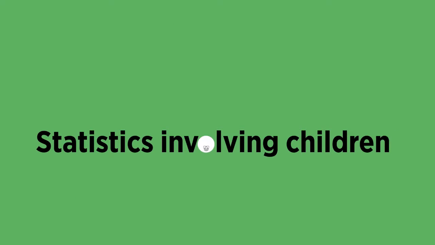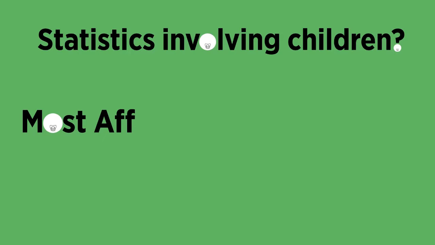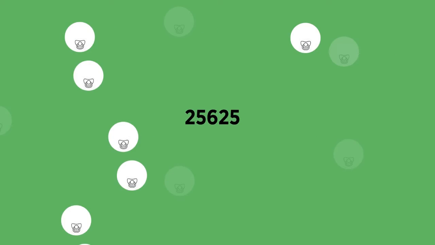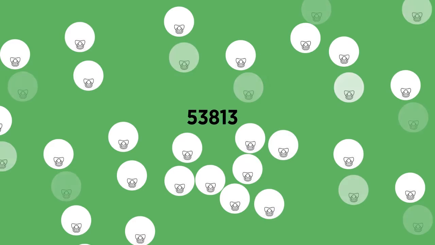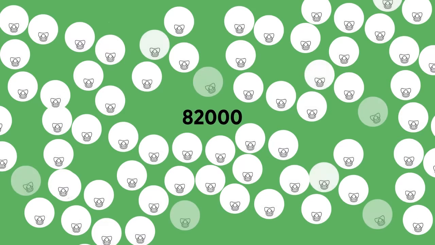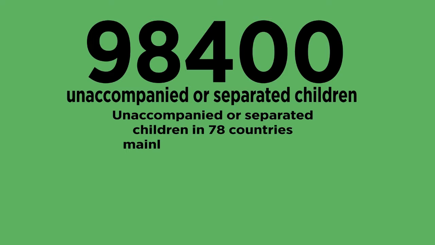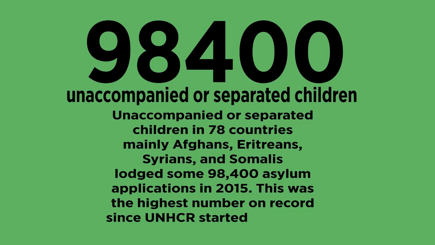With children being the most affected group out of all the refugees, let's look at some statistics that highlight them and the effects it's had. "98,400." That's unaccompanied or separated children in 78 countries, mainly the Afghans, Eritreans, Syrians and Somalis. This was in 2015, and it was also the highest numbers since records began in 2006.